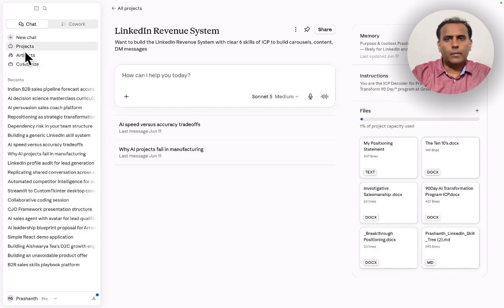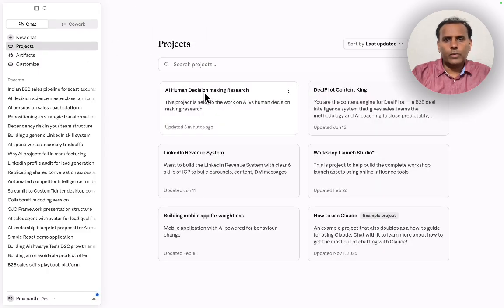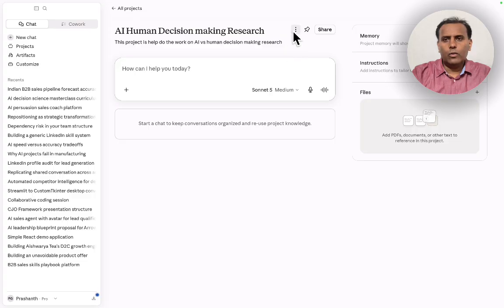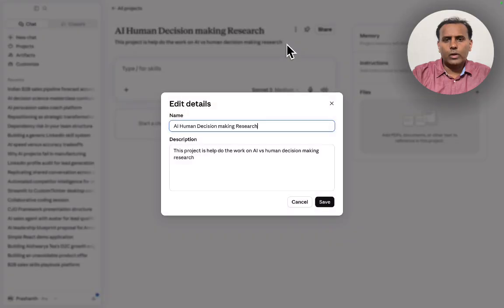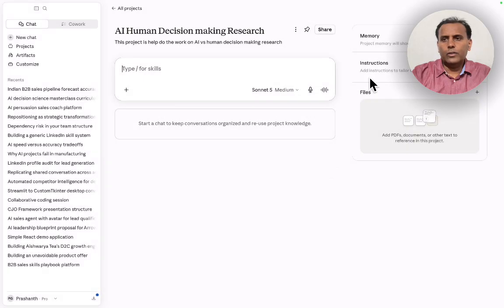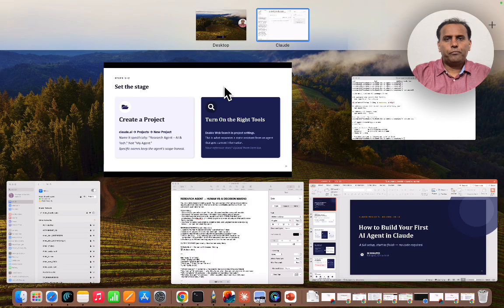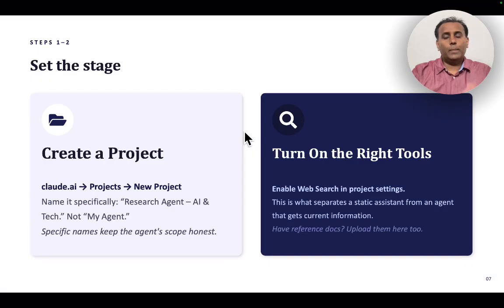Now let us go to our AI versus human decision making project. Here, I am going to see if there are more instructions, and I can do some of these things, right? What are the files if I need to keep files, and I need to give the instructions. Right now I don't have to actually connect any tools because I'm going to give very simple instructions for this. So let me go to the next step. Enable the web search: I don't need that because Claude does that directly.